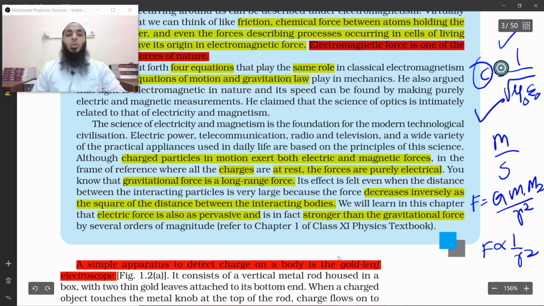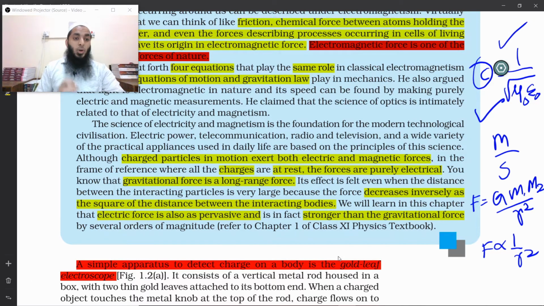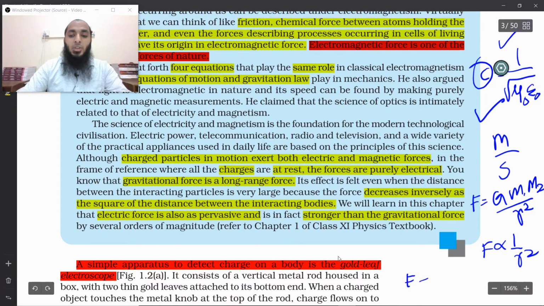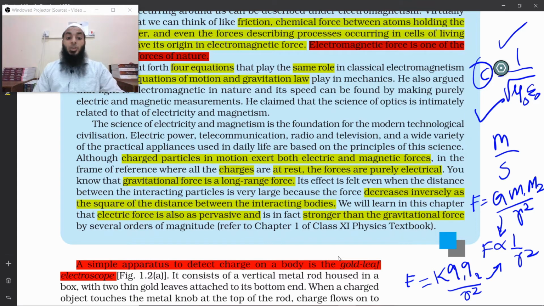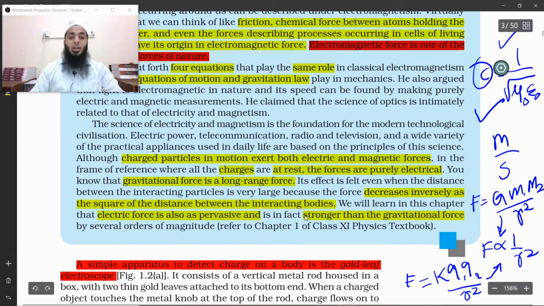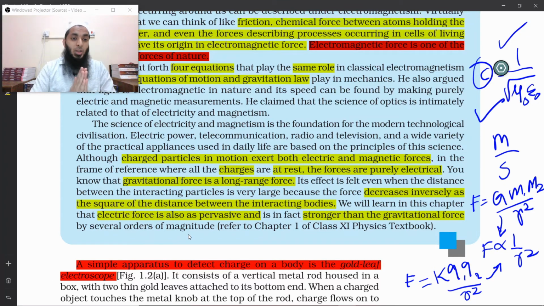Again, in this chapter you will learn that electric force or electrostatic force also has such a relation. It is related as F is equal to K Q1 Q2 divided by r square. So again you can say F is inversely proportional to r square. We will learn in this chapter that electric force is also as pervasive and is in fact stronger than the gravitational force by several orders of magnitude. So the relation is similar, but electrostatic force is very huge compared to the gravitational force.